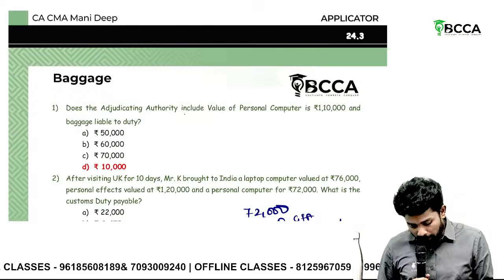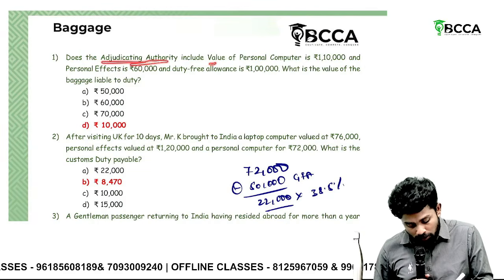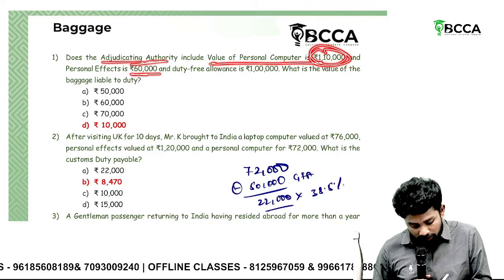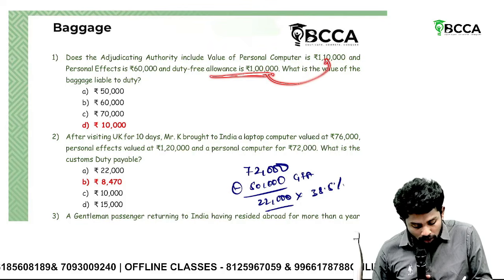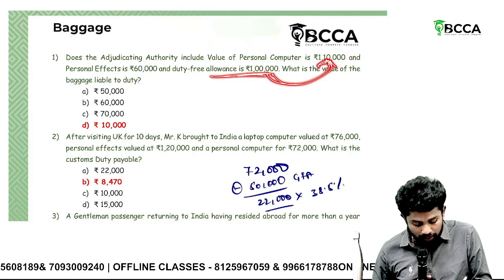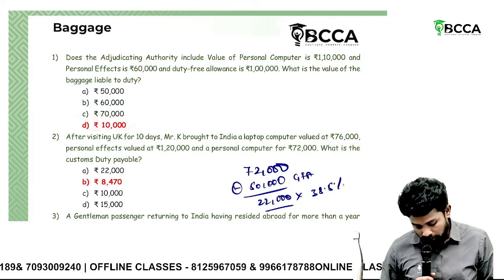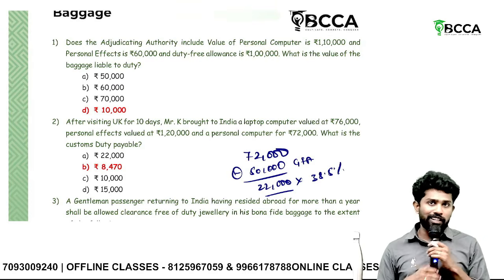Then baggage. Does adjudicating authority include value of personal computer 1,10,000, personal effects 60,000 not taxable, and he has duty free allowance of 1 lakh. So what will you do? You will adjust 1 lakh against this 1,10,000. So how much is the baggage leviable to duty? 10,000. Sir, actually it is like 50,000 only, but in the question they said 1 lakh, that's why I am adjusting 1 lakh.